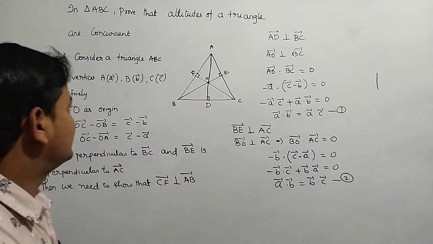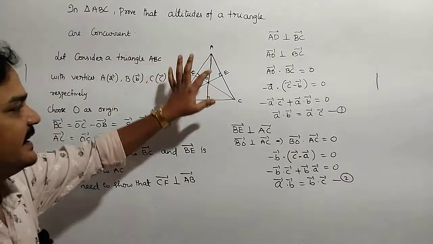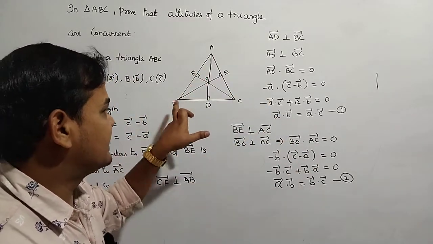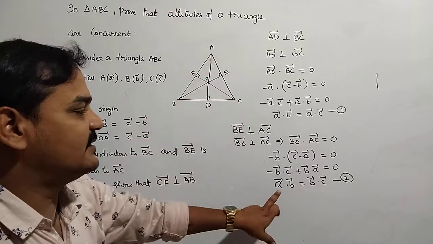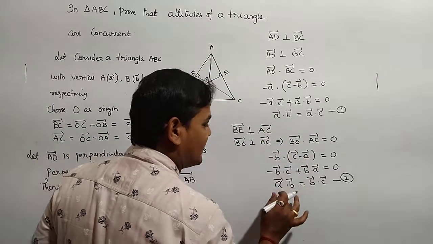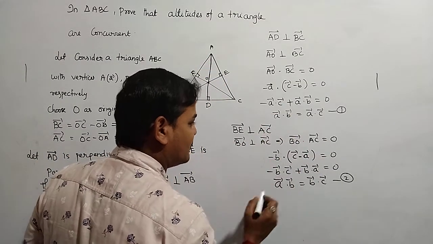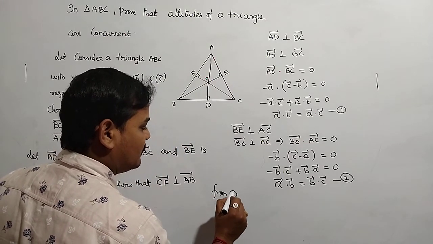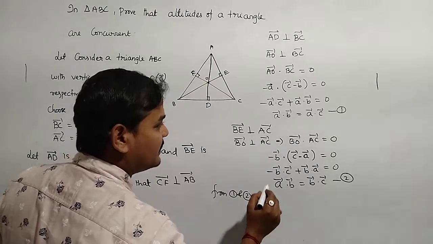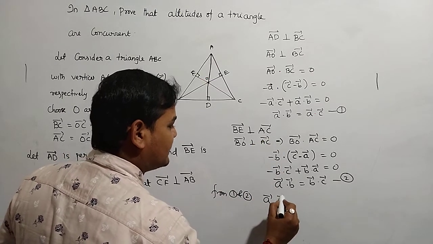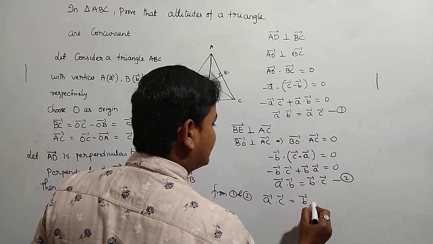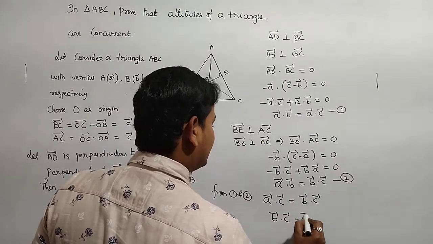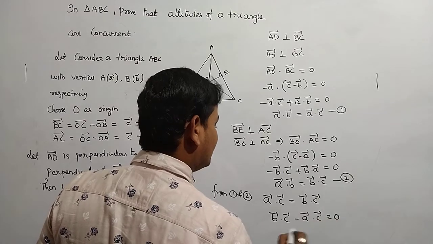So the first condition is that AD is perpendicular to BC, and from this we get one result. The second, BE perpendicular to AC, gives another. Both right-hand sides are equal, so the left-hand sides are equal. From the first and second, A bar dot C bar is equal to B bar dot C bar. Taking that to one side, B bar dot C bar minus A bar dot C bar is equal to 0.